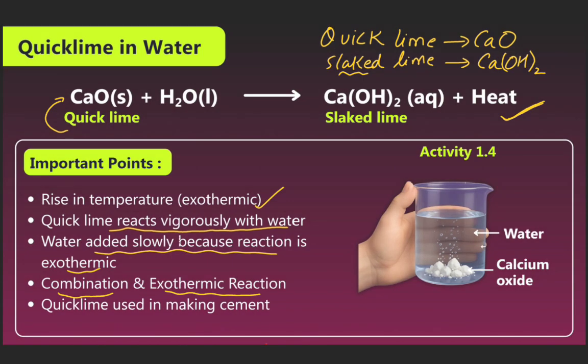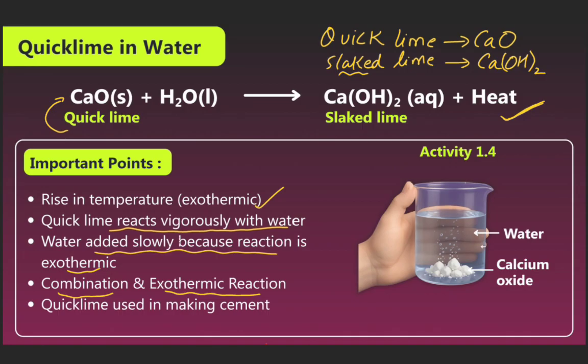Now let's see quicklime in water. Quicklime, formula CaO, is a solid. It reacts with liquid water to form slaked lime, calcium hydroxide, as an aqueous solution, and produces heat.